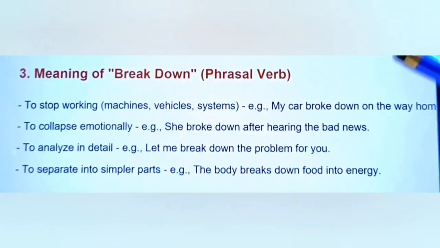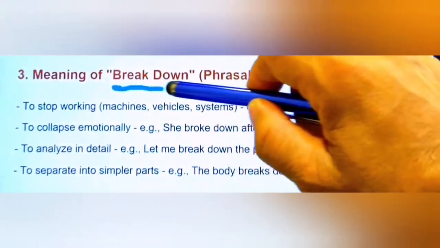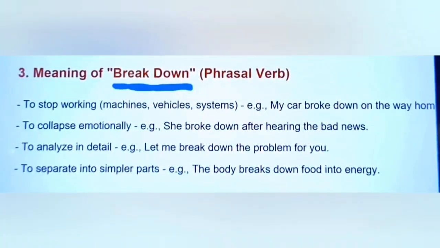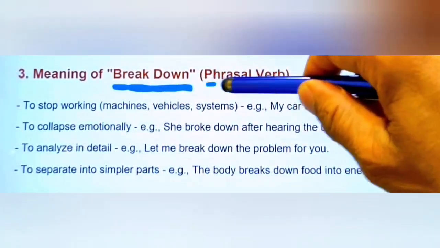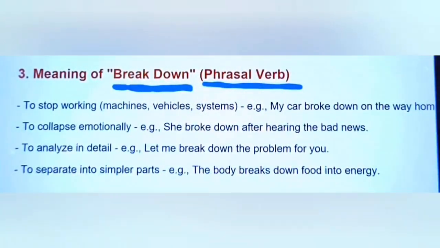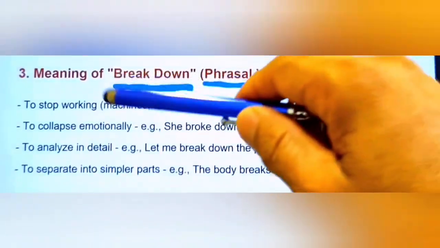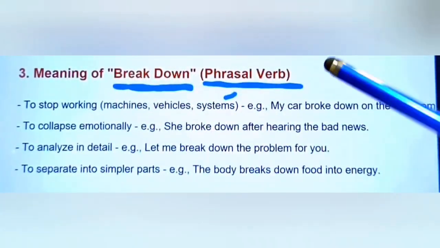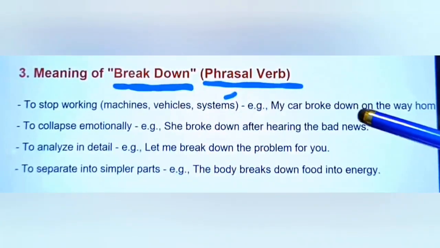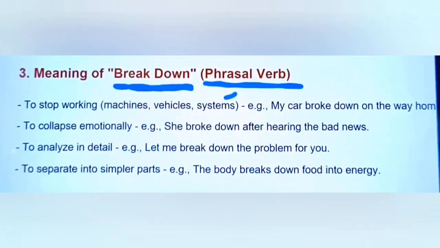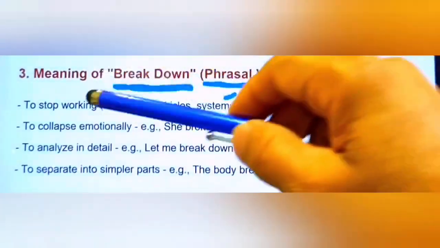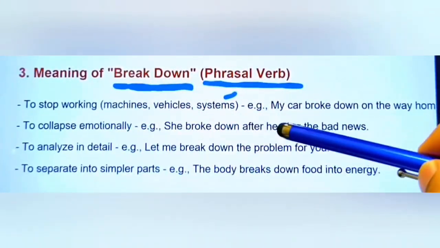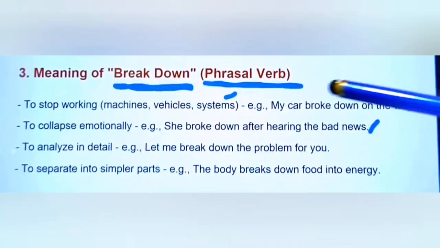Let's describe now what is the meaning of break down when the verb and adverb come together and make a phrasal verb. Break down means to stop working, for a machine, vehicle or system. For example, my car broke down on the way home. And for a human being, to collapse emotionally. For example, she broke down after hearing the bad news.